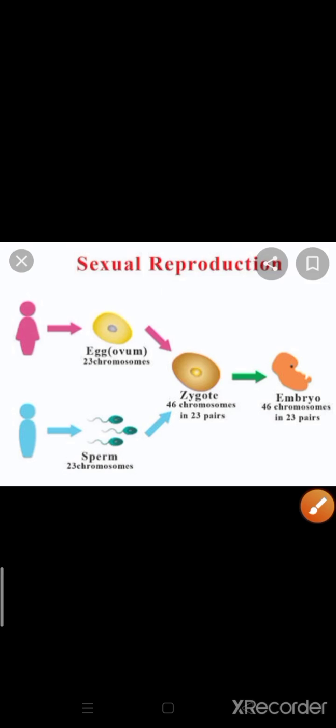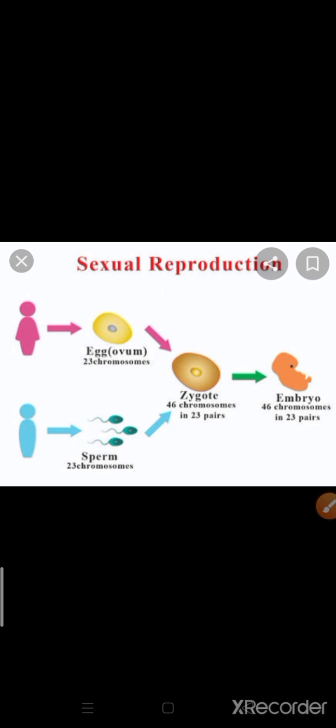So students, today I am going to start another topic of the same chapter, sexual reproduction in animals. As we discussed in our last video about sexual reproduction in plants, that was completed. Now I am going to start sexual reproduction in animals. What is the meaning of sexual reproduction?